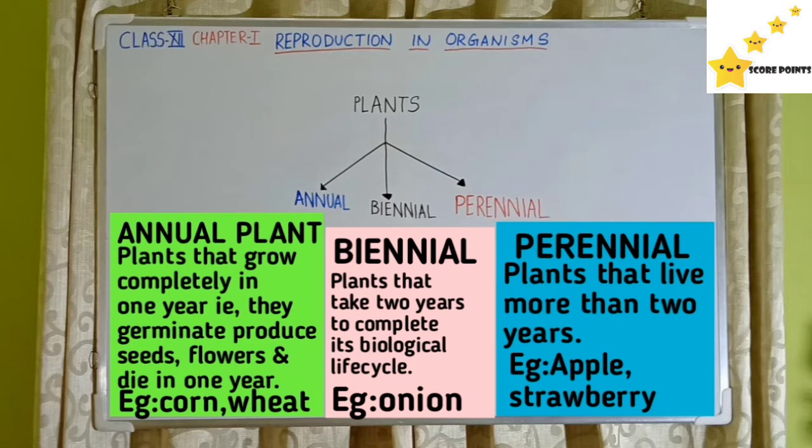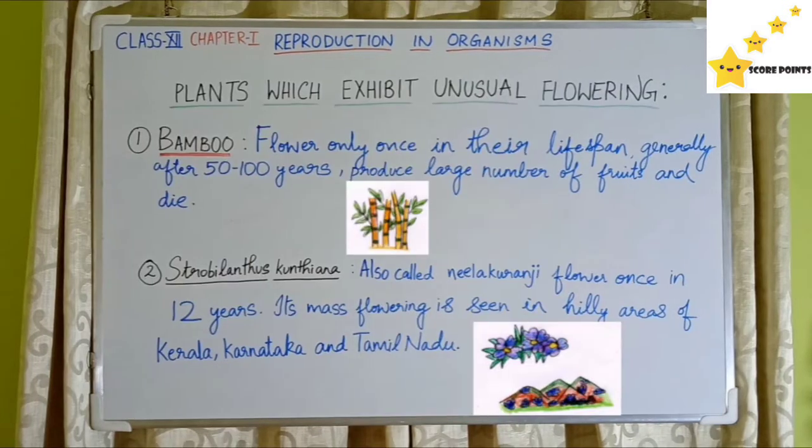Annual plant is a plant that grows completely in 1 year. That is, they can germinate and produce seeds, flower and die in 1 year. Examples of annual plant are corn, wheat. Biennial plants are those plants that take 2 years to complete its biological life cycle. Example, onion. Perennial plants are those plants that live more than 2 years. Example, apple, strawberry.